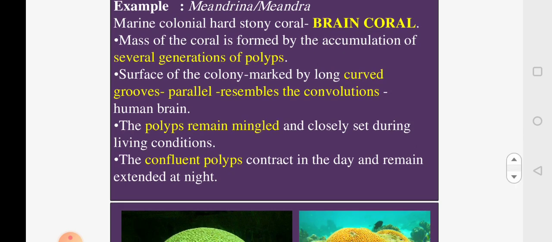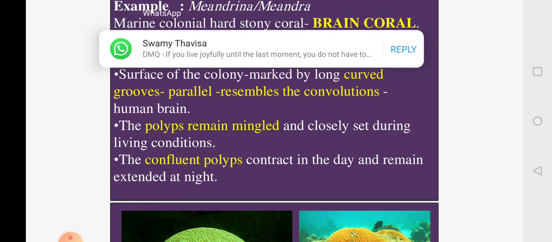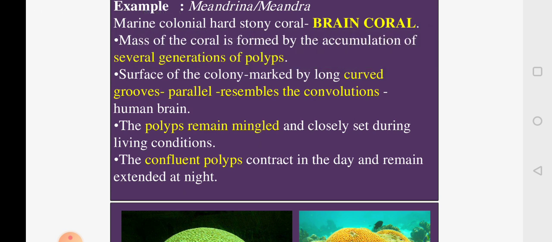If you look at the brain coral, you will see the polyps lying inside these grooves. Between two polyps, there is no wall separating them, so they all become mingled. They are very closely set, and they are all together. This type of arrangement is called confluent polyps, where the polyps are present one next to the other.